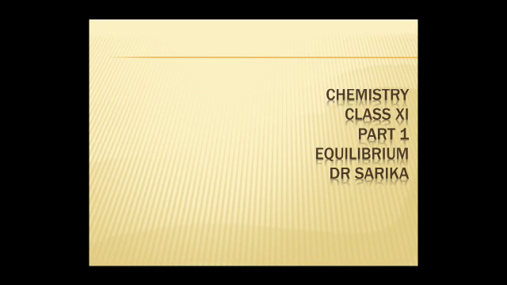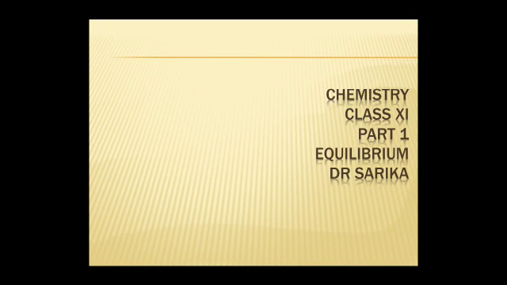Main characteristics of reversible reaction are: number 1, these reactions can be started from any side. Number 2, reversible reactions can never complete. They go on in either direction. Reversible reactions have the tendency to attain a state of equilibrium.